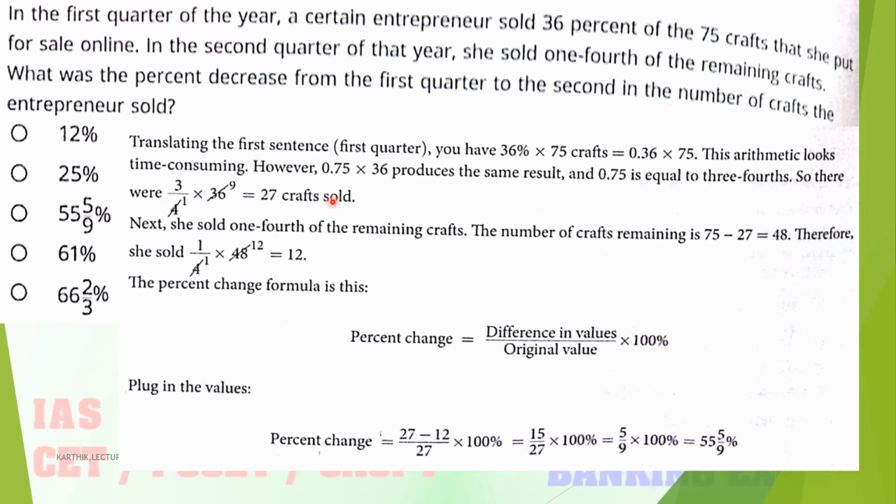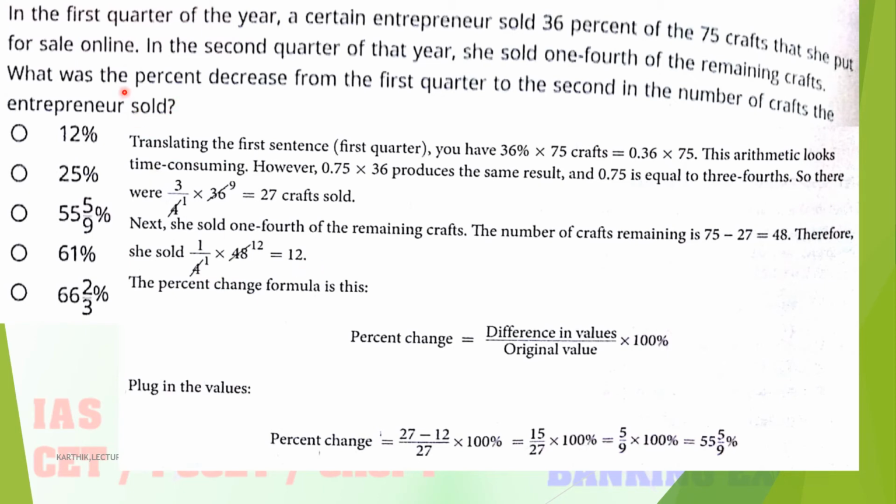So next, the second quarter. What happened in the second quarter? She sold 1/4 of the remaining craft. Here 27 craft is already sold. Total is how much? 75. You have to subtract, 75 minus 27, remaining is how much? 48. She sold 1/4 of the remaining craft, 1/4 into 48. So 4 ones are 4, 4 threes are 12. So 12.